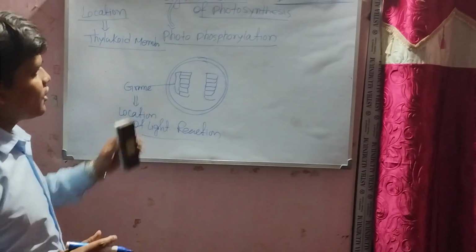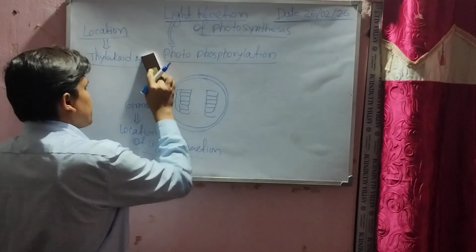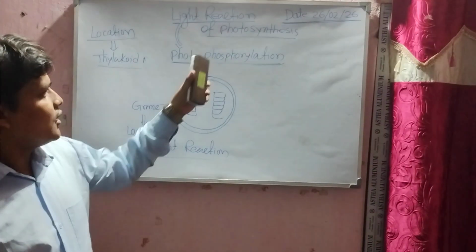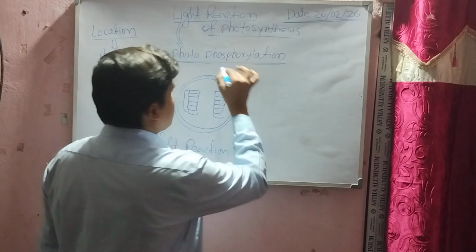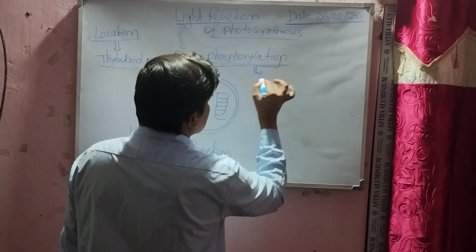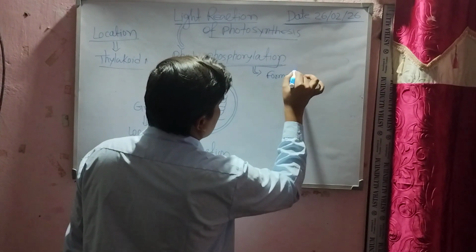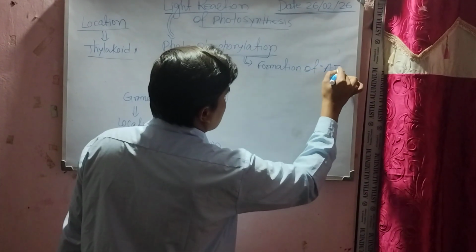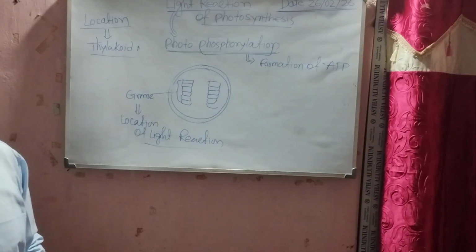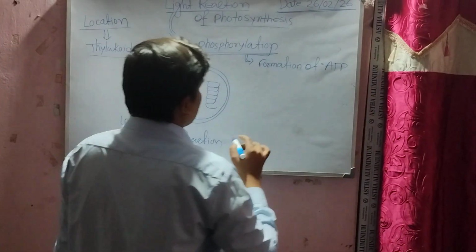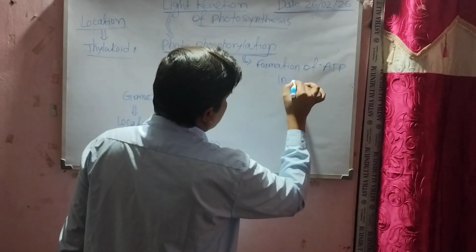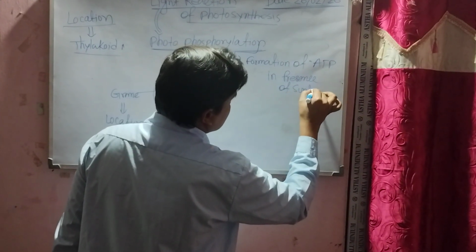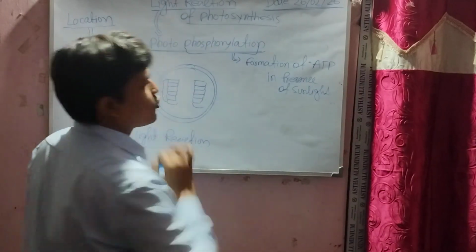Now, why is it called photophosphorylation? Photo means light. Phosphorylation means formation of ATP. So the formation of ATP in the presence of sunlight is called photophosphorylation.